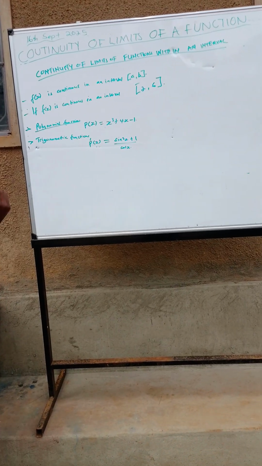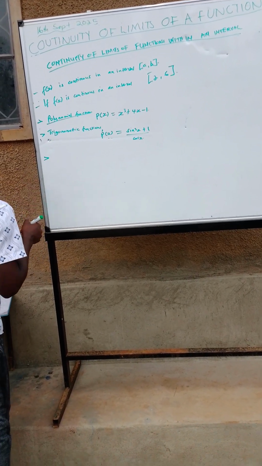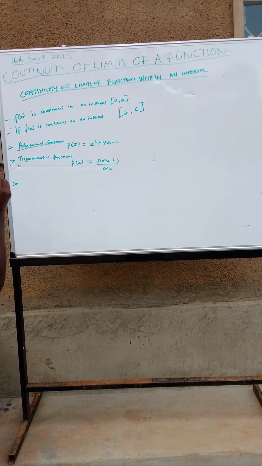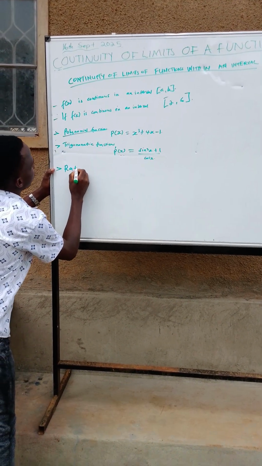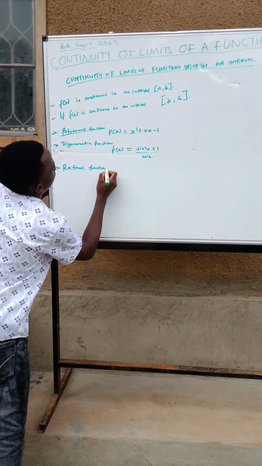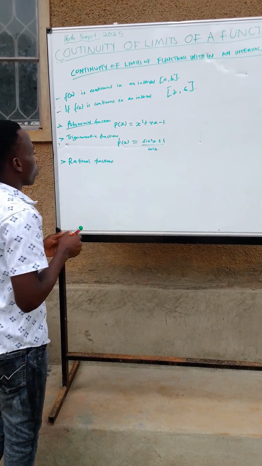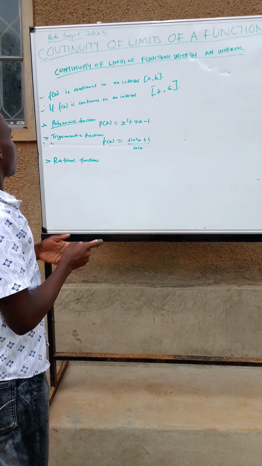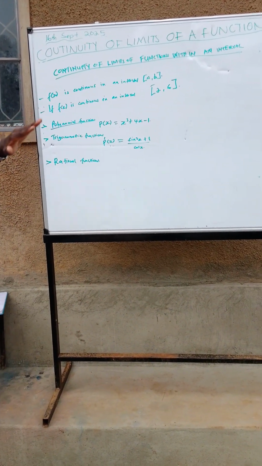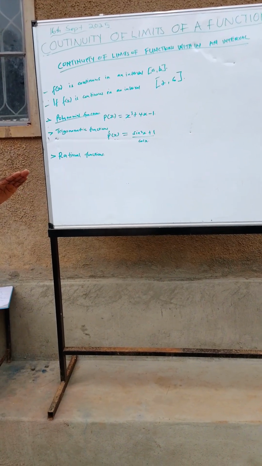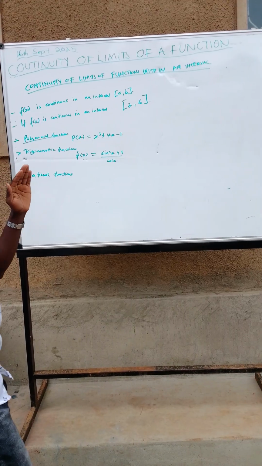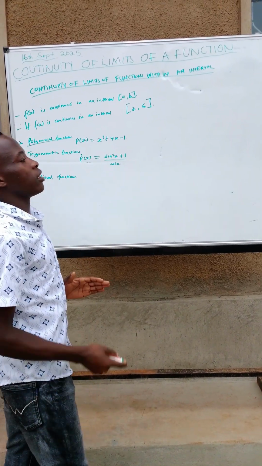Then another type of function we may have is what we call the rational functions. This is the type of function where we have a numerator and a denominator. For this type of function, they are continuous except when the value of the denominator is 0.